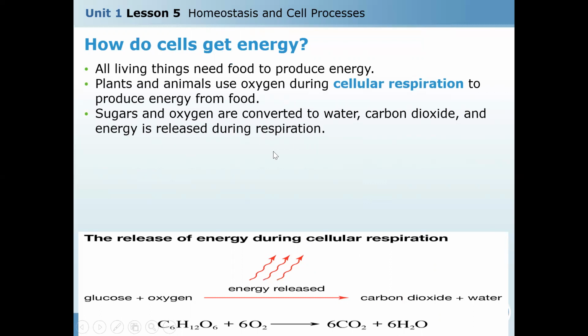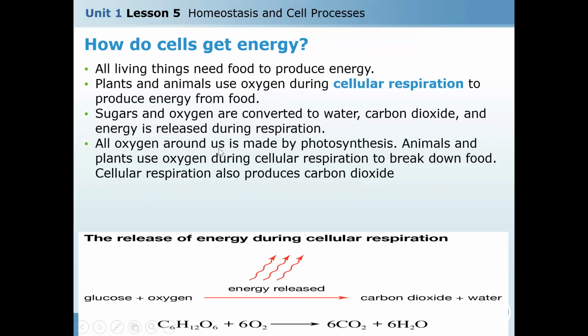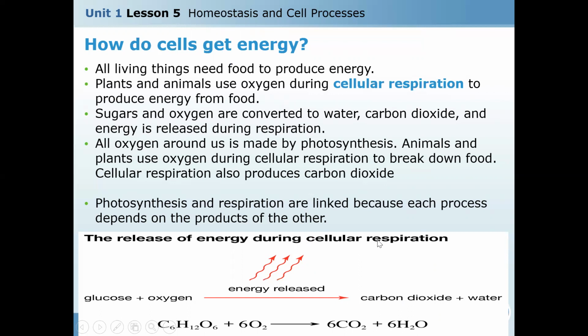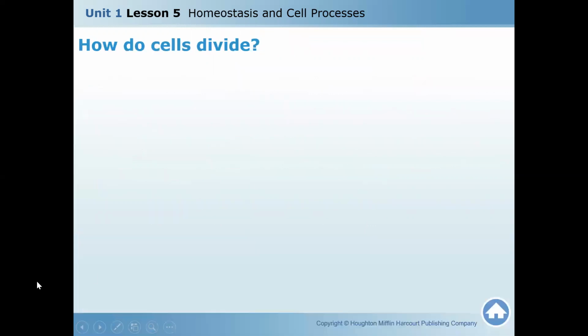As you see, all oxygen around us is made by photosynthesis. So almost all oxygen around us is made by photosynthesis. Animals and plants use oxygen during cellular respiration to break down food. Cellular respiration also produces carbon dioxide, as we mentioned. Okay, so there are two linked processes, photosynthesis and respiration.